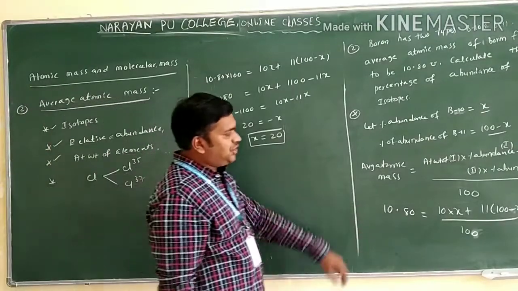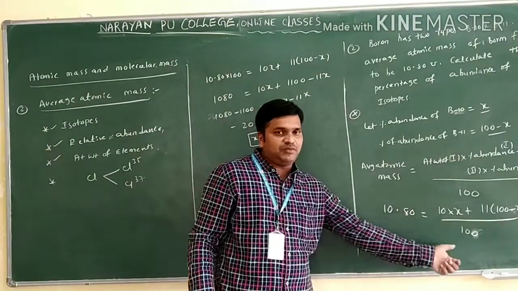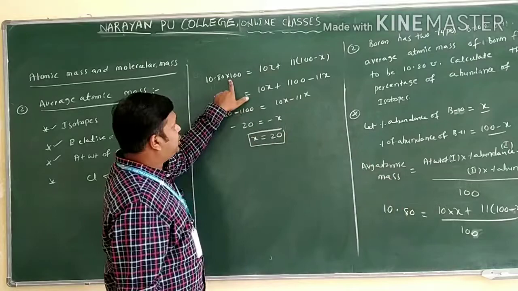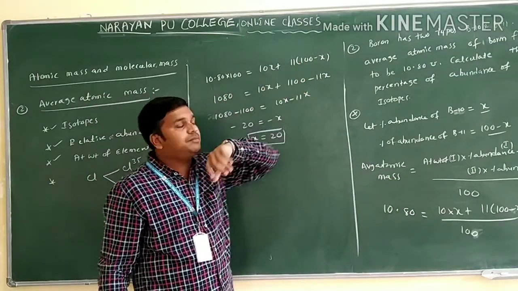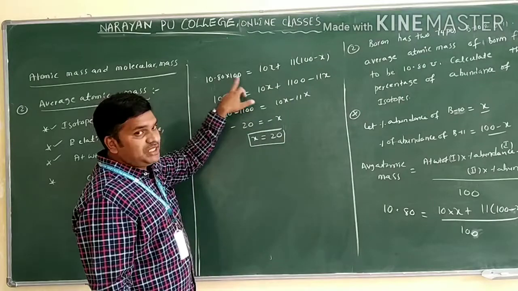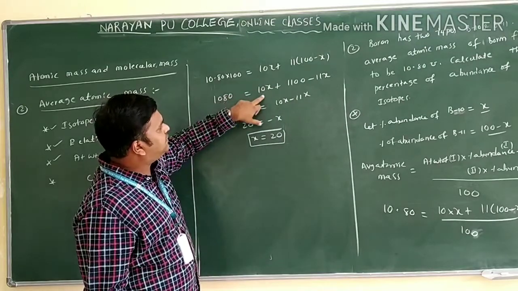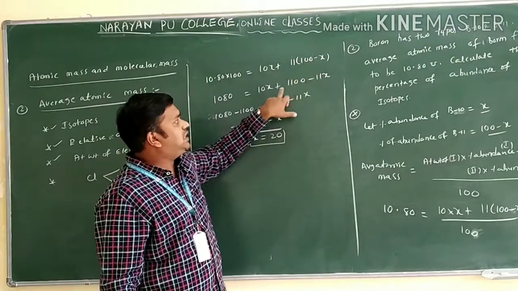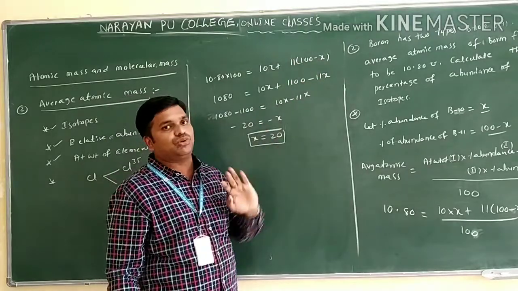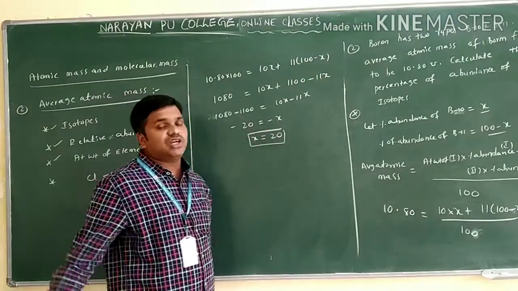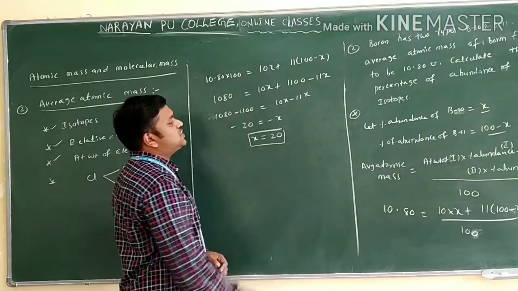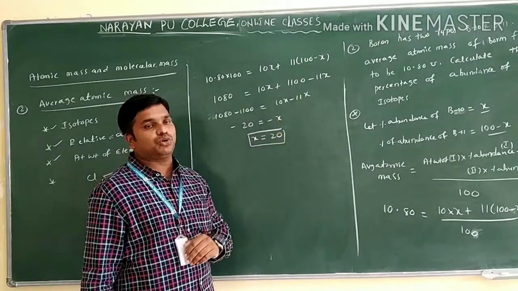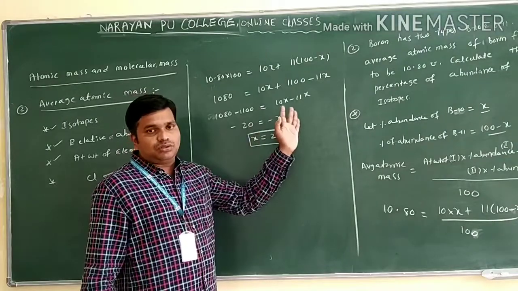Now we can see the calculation. We can do the cross multiplication. 10.80 into 100 is equal to 10x plus 11 into 100 minus x. Now we can multiply: 1080 is equal to 10x plus 1100 minus 11x. Now you can separate the terms of x and the terms of numbers. 1080 minus 1100 is equal to 10x minus 11x. Minus 20 is equal to minus x.